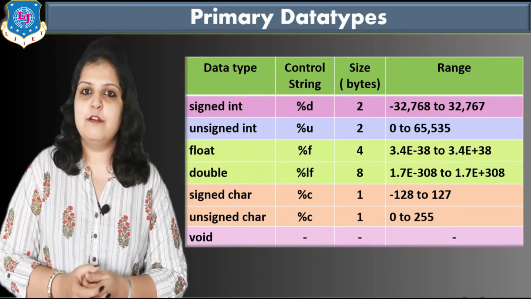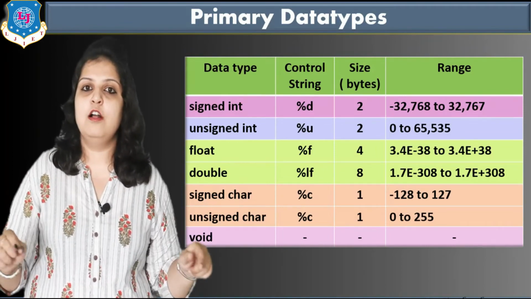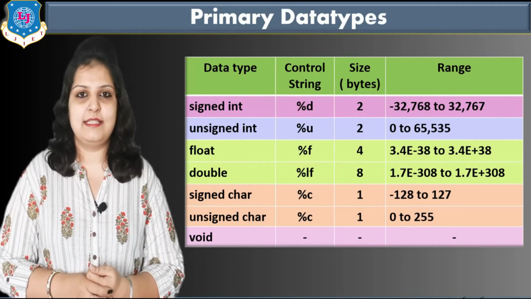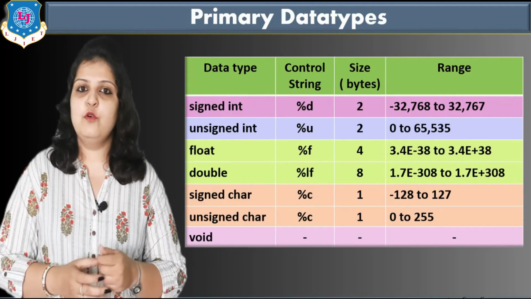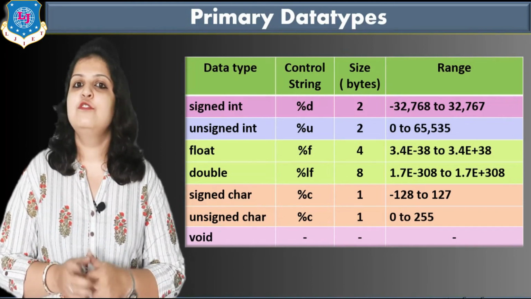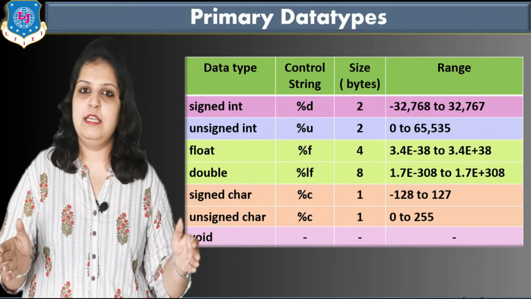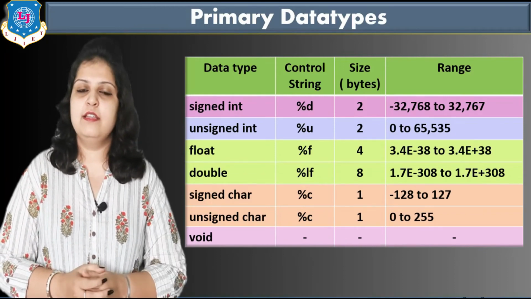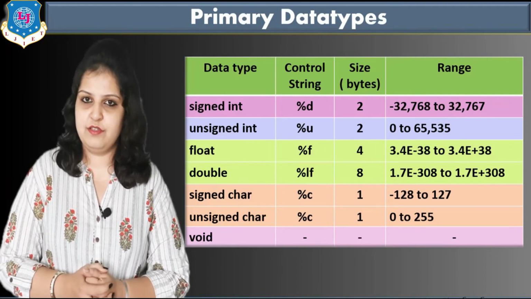You are confused, right? For character, how can we define this integer range? So on the keyboard, all the characters have a particular number, and this number is called an ASCII number. So this range is of the ASCII number. Suppose you enter capital A, so the ASCII value of capital A is 65. So 65 is in the range of -128 to 127. In this way, we have to remember the range of characters. And for void, you don't have to remember anything like control string, size or range.